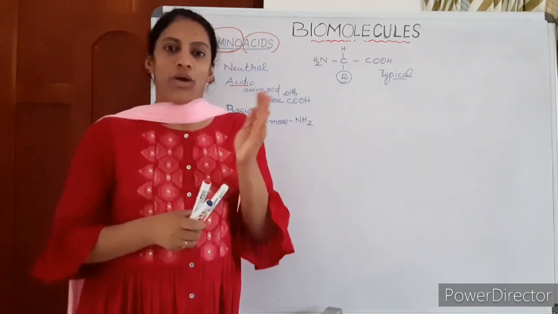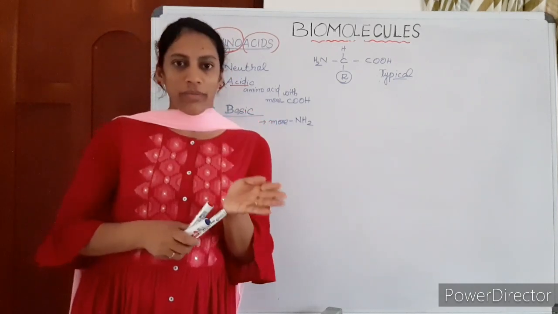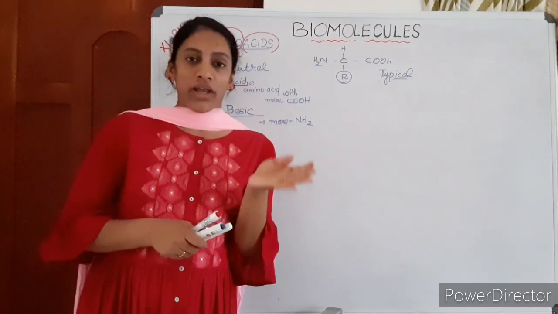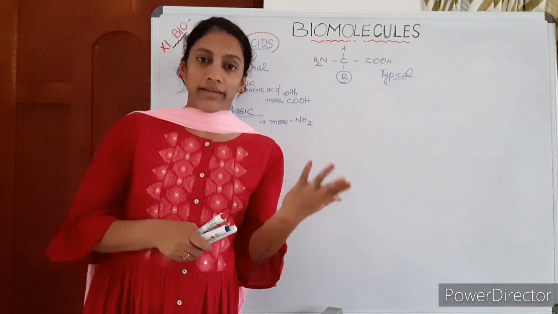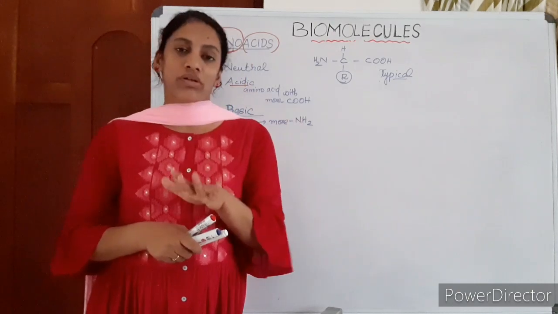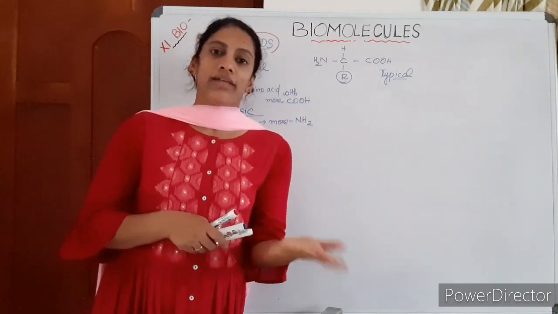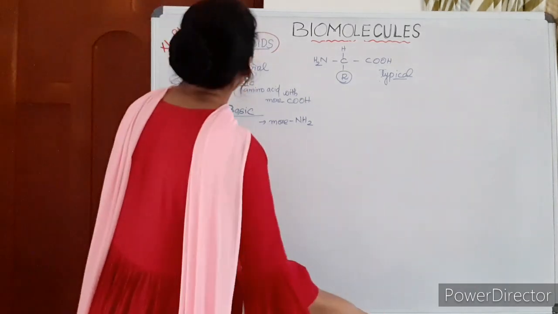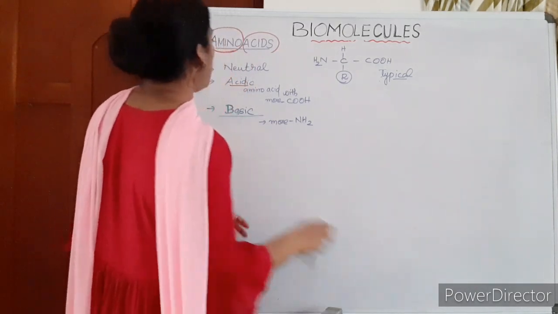Normally, an equal number of amino groups and carboxyl groups means that it is neutral. One amino group extra means that it is basic. One carboxyl group extra means that it is acidic. Okay, simple fact. Then let us discuss one example for each of them.